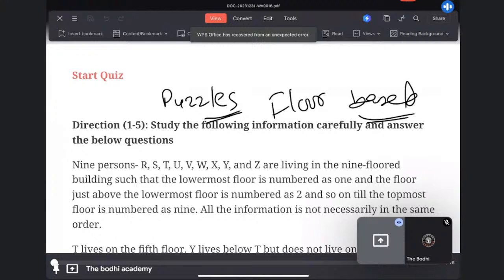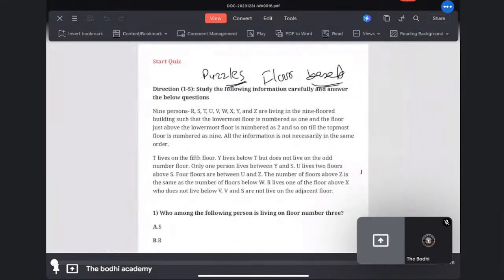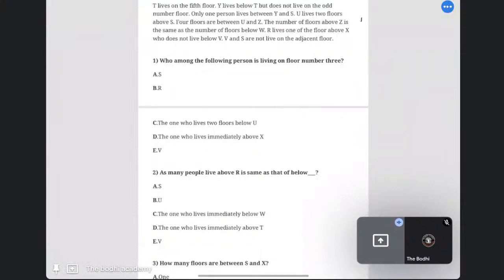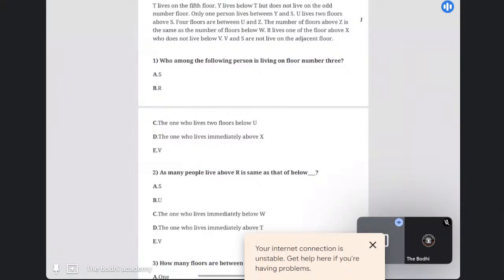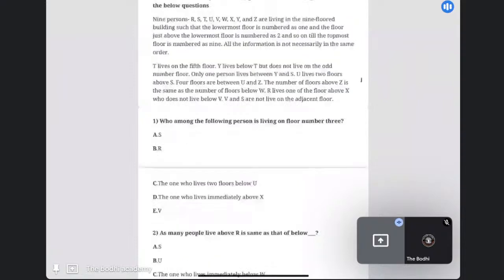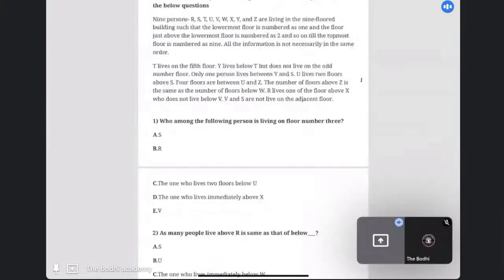Puzzles. Last time we did box-based puzzles. This time we'll be doing floor-based puzzles. Just like the box-based ones, floor-based puzzles have 8, 9, or 1 story in some cases, depending on the question, and accordingly we have to arrange them in a particular manner, like who is staying on the first floor, who is staying on the second floor, who is staying on the third floor.